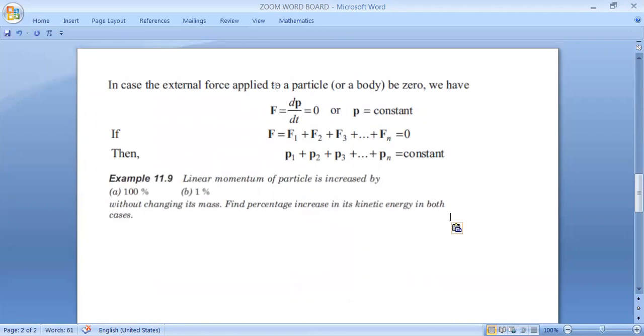What does it say? And I'm sure it is visible to you. It says that the linear momentum of a particle is increased by 100% without changing its mass. Find the percentage increase in its kinetic energy in both the cases. In the first case, we have increased by 100%. In the second case, we have increased by 1%. Remember, it is 1%. It means we are increasing very little.